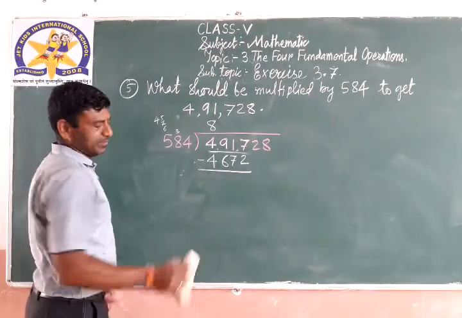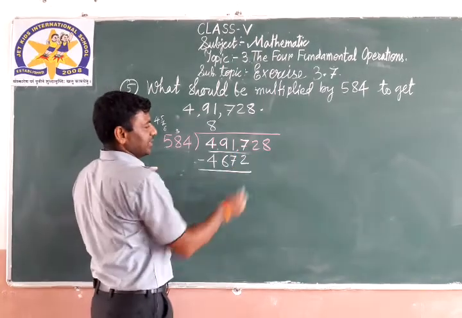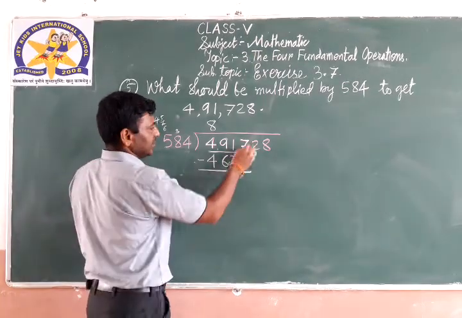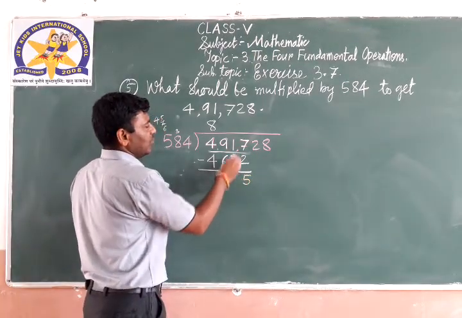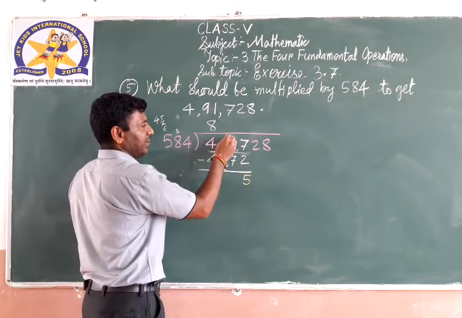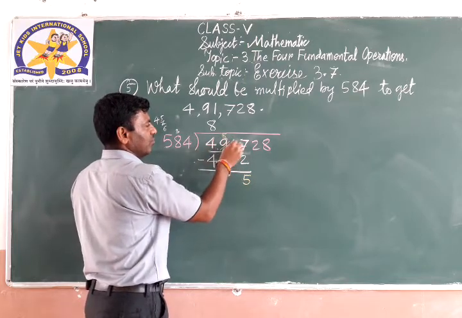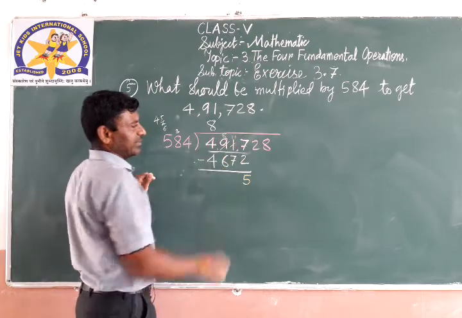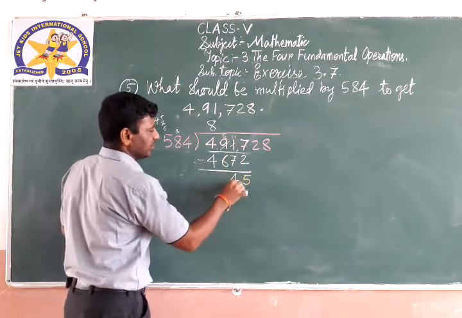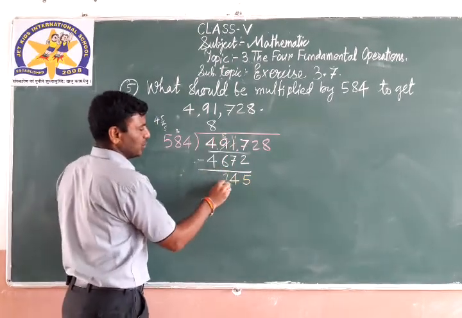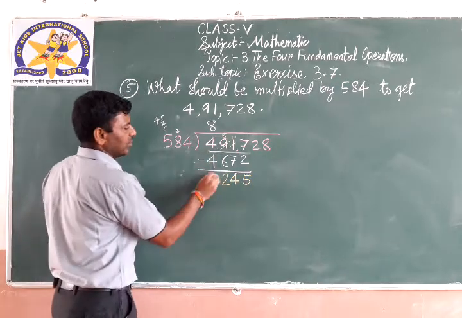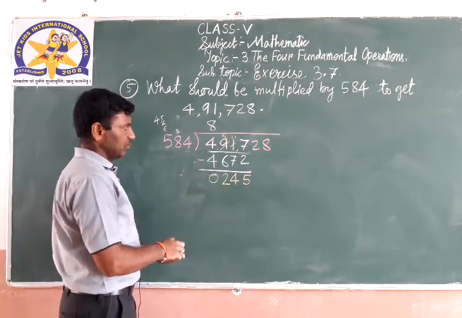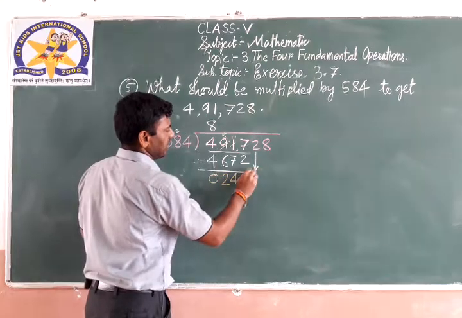Subtract this one. 7 minus 2 possible? Yes, 5. 1 minus 7 not possible. 9 becomes 8, 1 becomes 11. 11 minus 7 is 4. 8 minus 6 is 2. 4 minus 4 is 0. Now take 2 down, the next digit down.